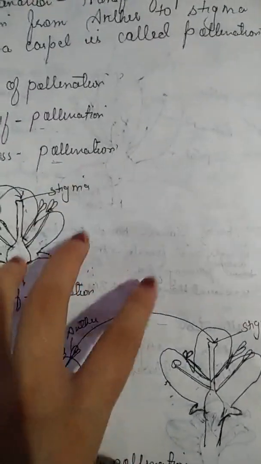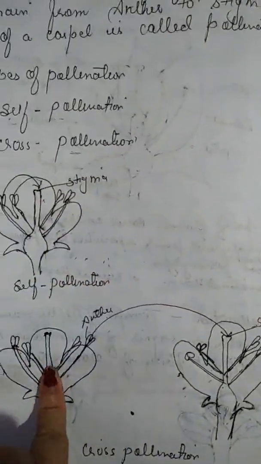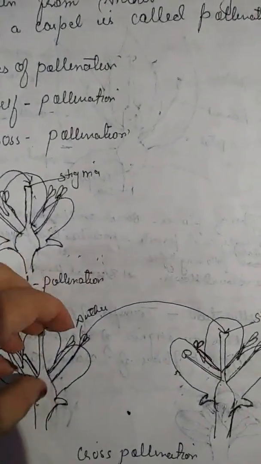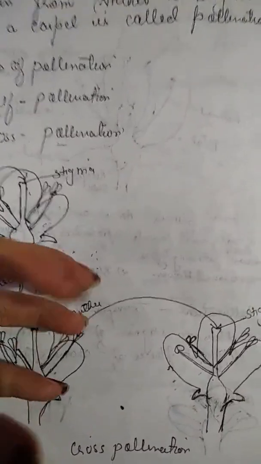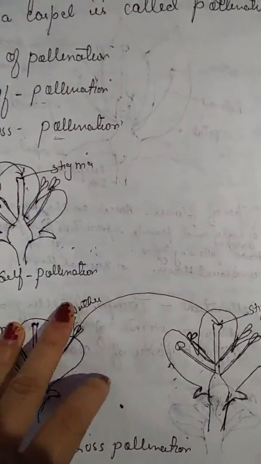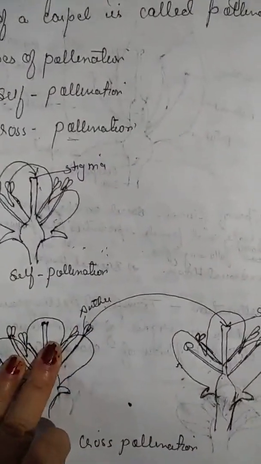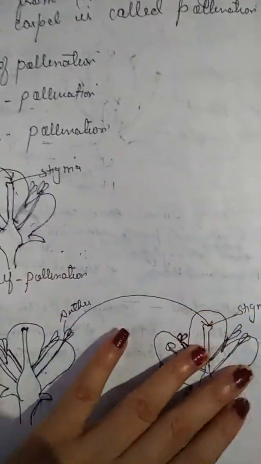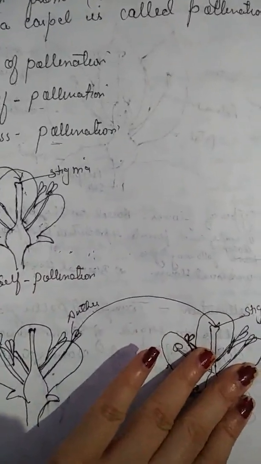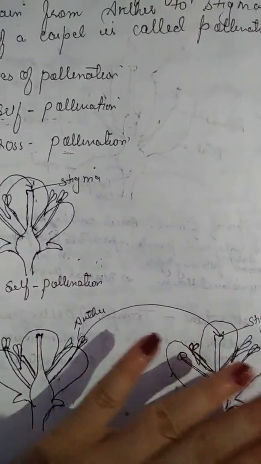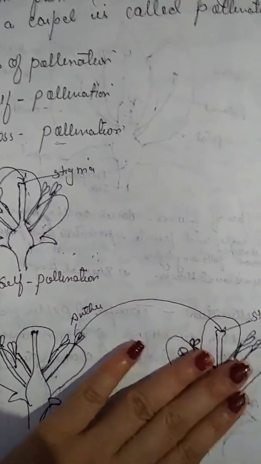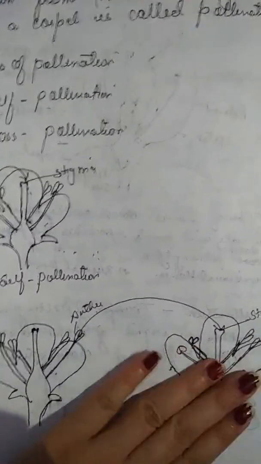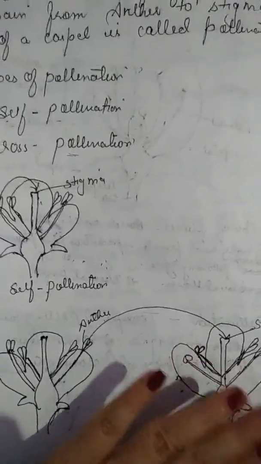When an insect sits on a flower of a plant for sucking nectar, the pollen grains from the anther of this flower stick to its body. And when this insect now sits on another flower of another similar plant, the pollen grains sticking to its body are transferred to the stigma of this second flower.